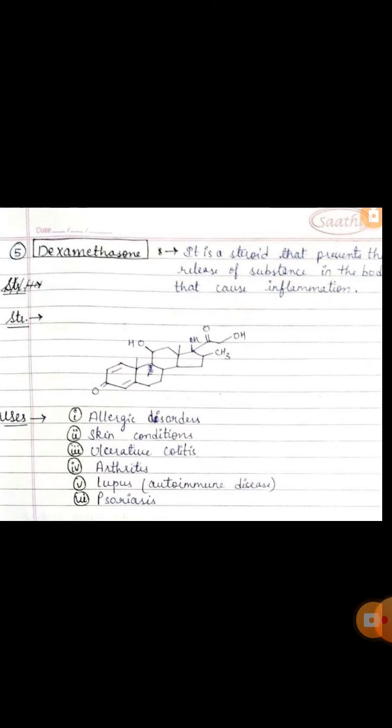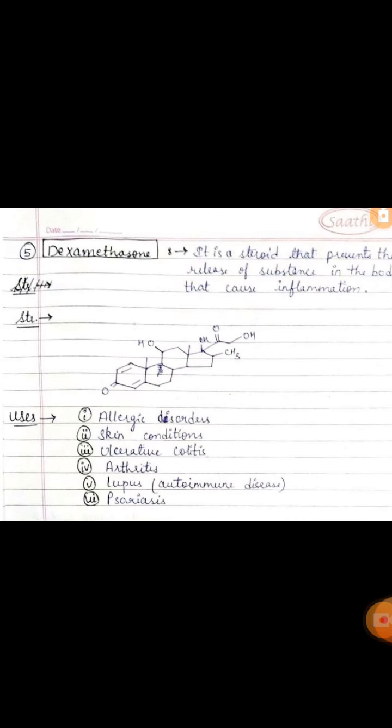Okay, now the next drug is dexamethasone. It is an important drug. Actually it is a steroid that prevents the release of substances in the body that cause inflammation. This is the structure of the drug, molecular structure of the dexamethasone. Now the use of the dexamethasone.